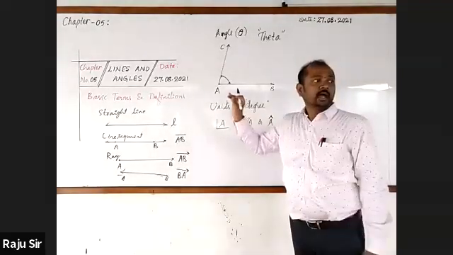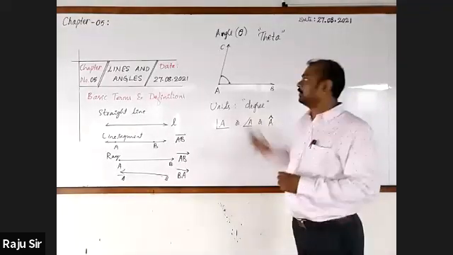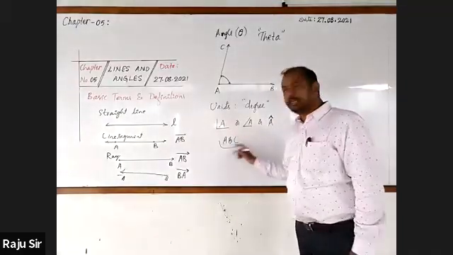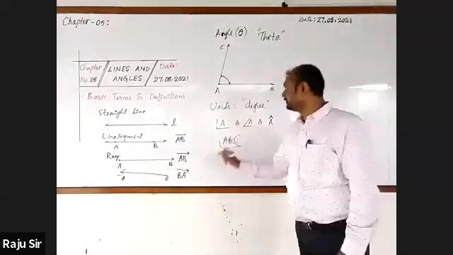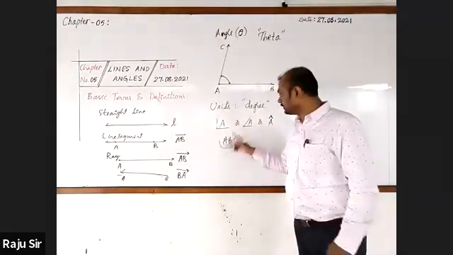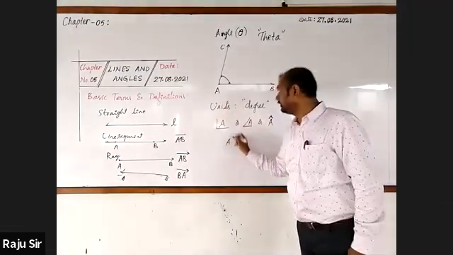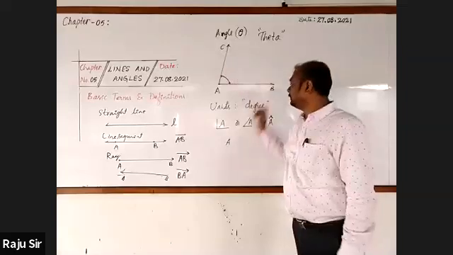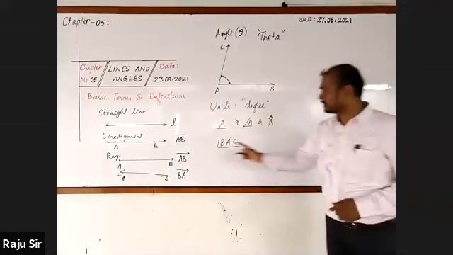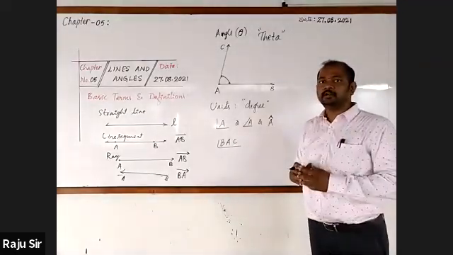An angle can also be named with 3 letters. How do you write? Angle CAB. Will you write it BAC? No. At which vertex is the angle formed? That should come in the middle. Here, A is in the middle, and the other 2 are C and B, or B and C. You can take it like this. This is angle BAC.